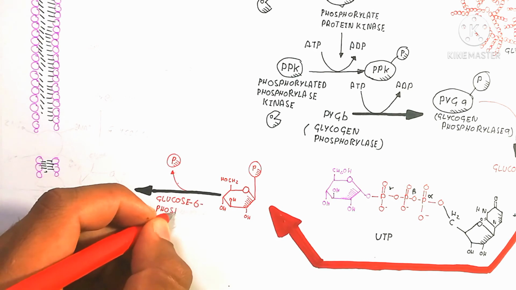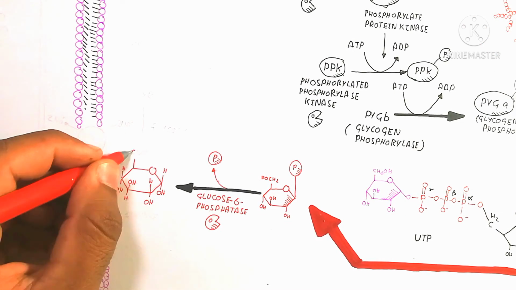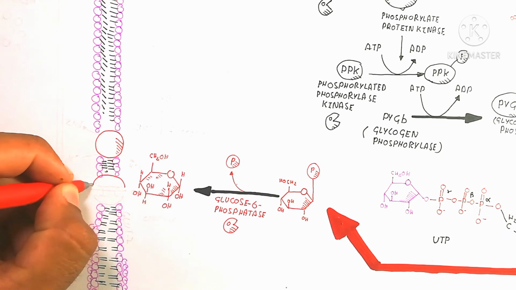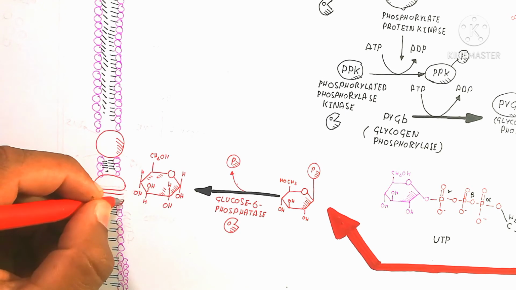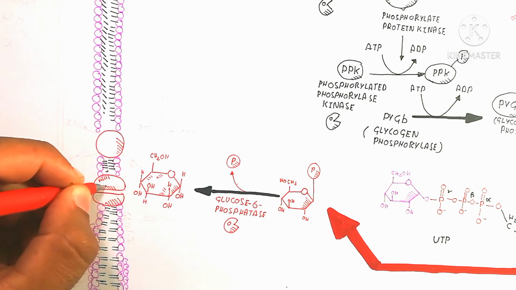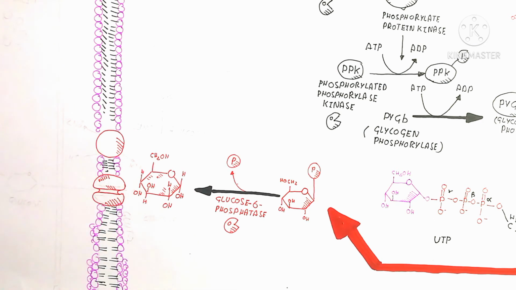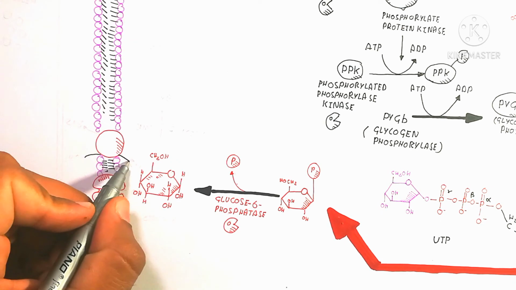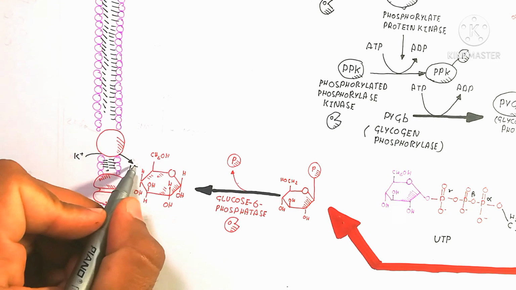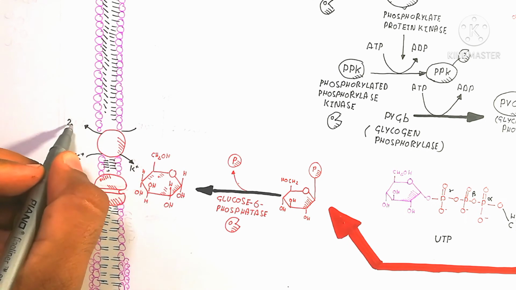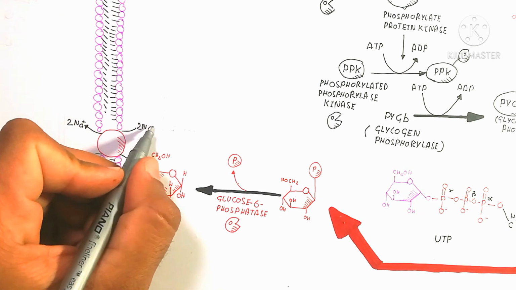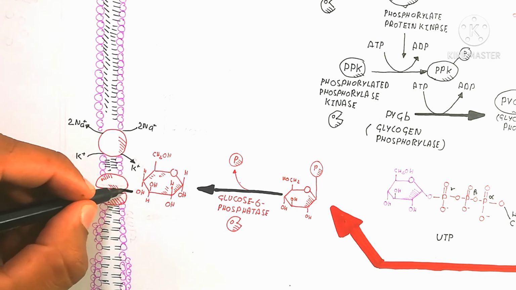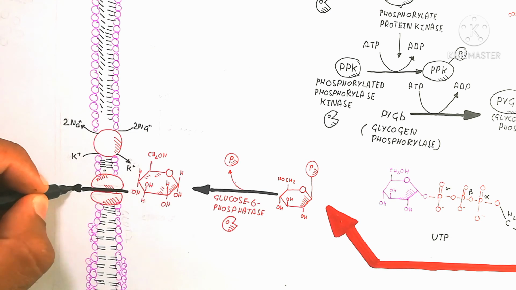So here the phosphate group attached is known as glucose 6 phosphate, which uses the enzyme glucose 6 phosphatase to release the phosphate group and make a complete original glucose molecule. This original glucose molecule is transported by glucose transporter 2. This glucose transporter works by active transport, with two sodium ions moving outside and one potassium ion moving inside, to release it into the blood.